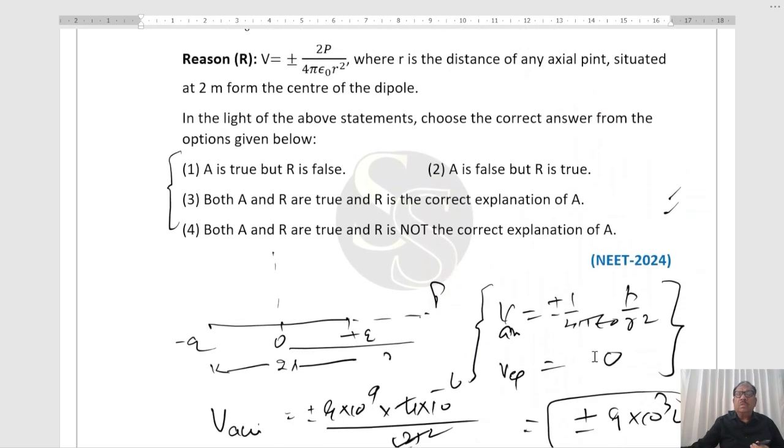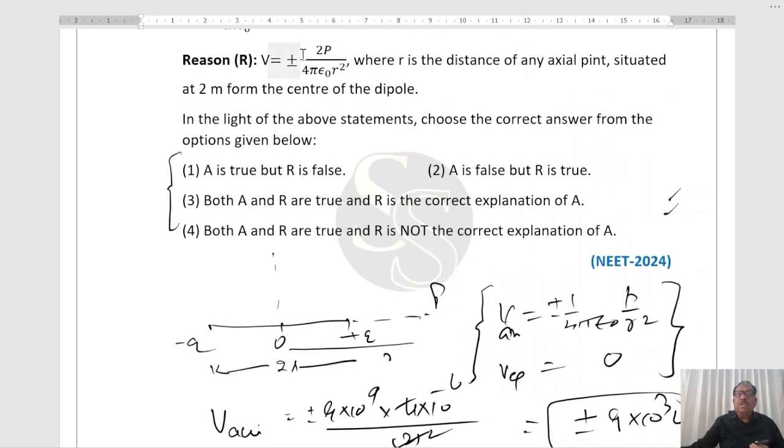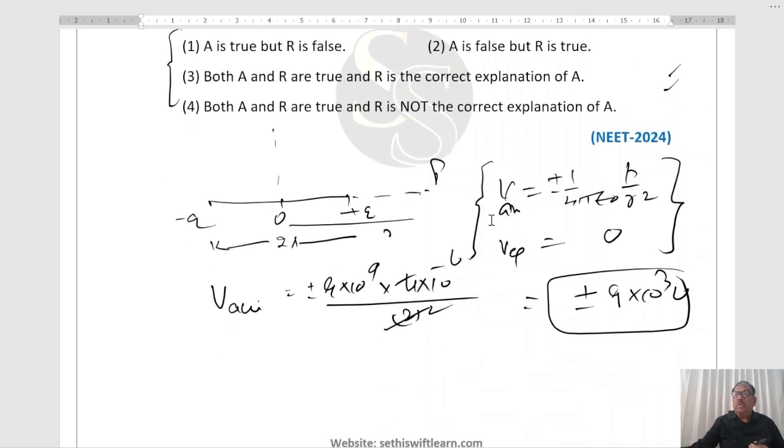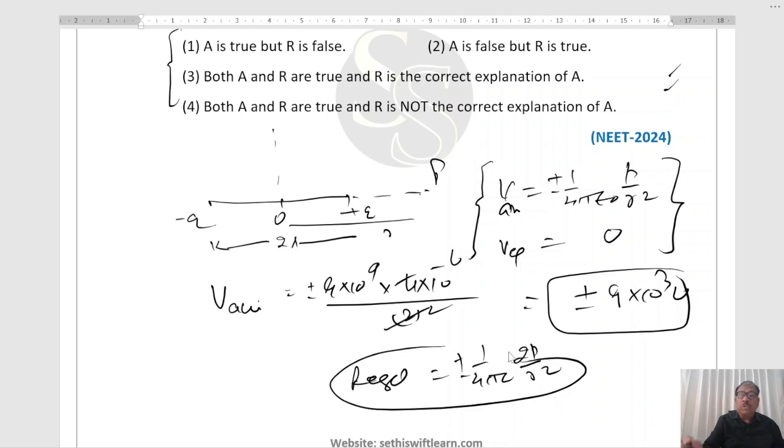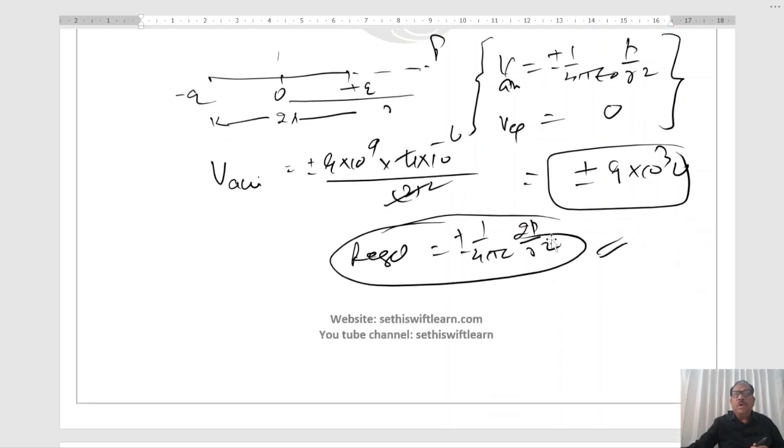And the reason is V equals plus minus 2p. So the reason gives 1 over 4 pi epsilon naught 2p upon r square. So this is wrong. This is not 2p, this is p, right? So our correct answer will be A. A is true, R is false.